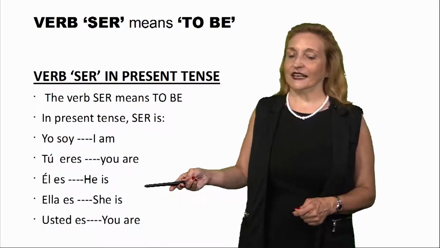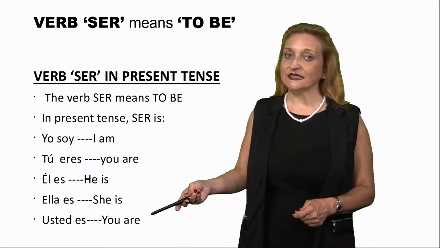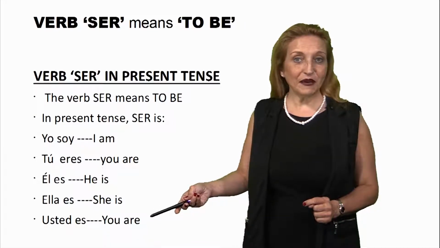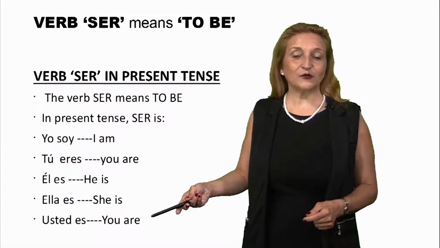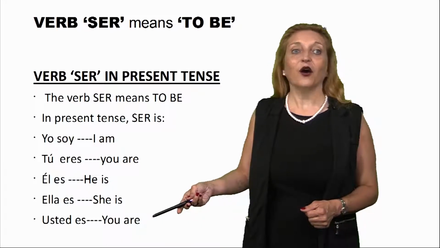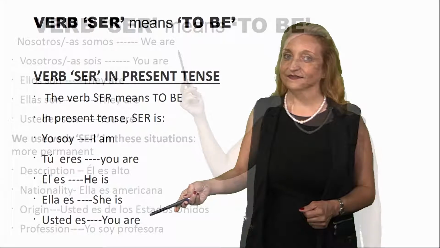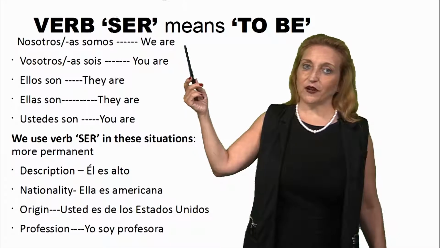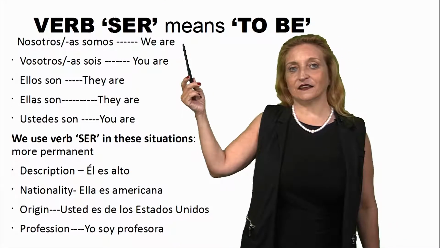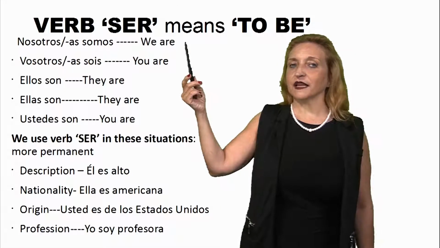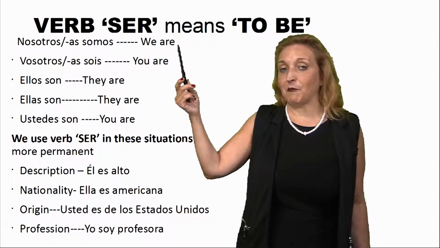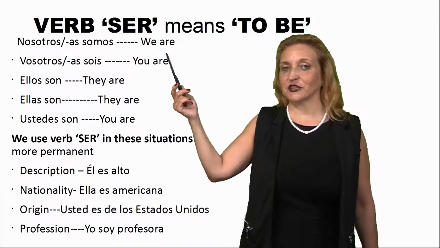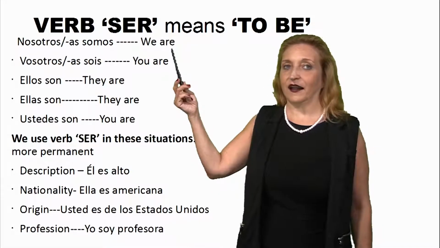Ella es, she is. Usted es, pay attention because it can be confusing. Usted is you as well. You remember? Tú, usted. Usted is you when it's formal. Usted es, you are. Nosotros, nosotras somos. I say nosotros when it's for men, nosotras when it's for ladies. Sometimes nosotros means men, and also men and women together. Nosotros, nosotras somos is we are.